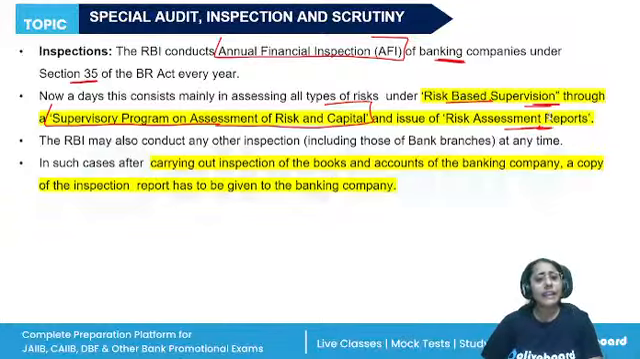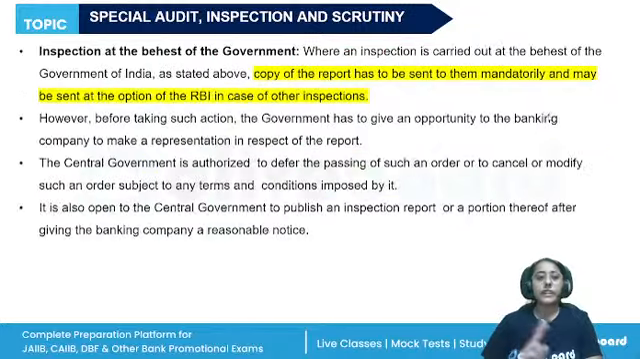RBI can conduct any other inspection at any time. They can conduct the inspection of the books and accounts of the company, and a copy of the inspection should be given to the banking company also. Apart from it, the government can also order an inspection of the banking company. Here, when the government is ordering, then the copy of the report has to be sent to them mandatorily, and it will be sent at the option of RBI in any other inspection.